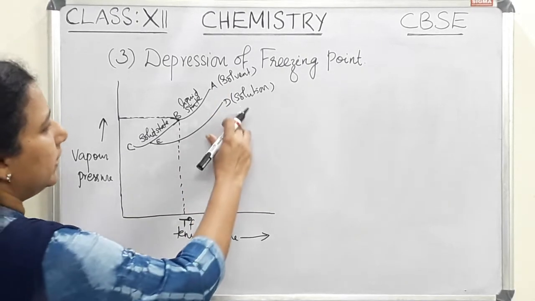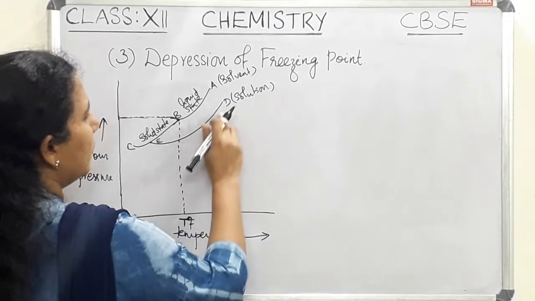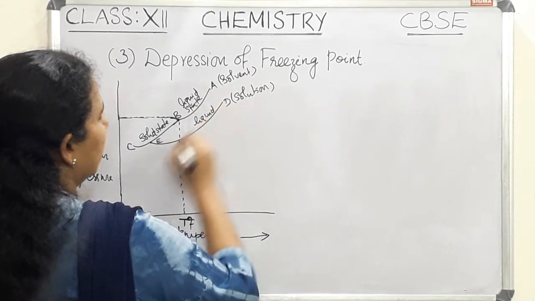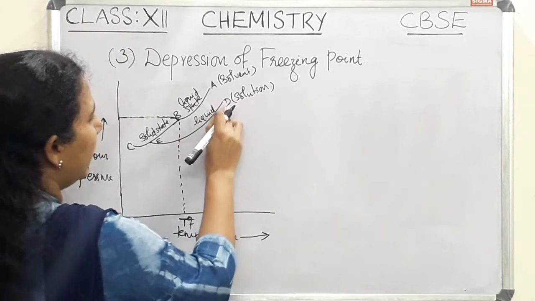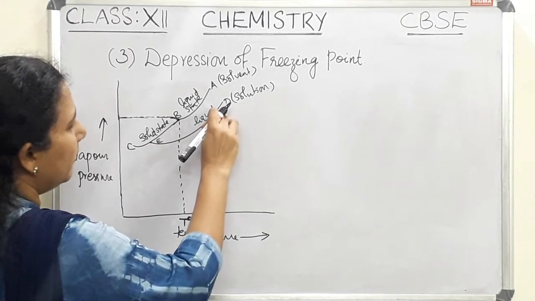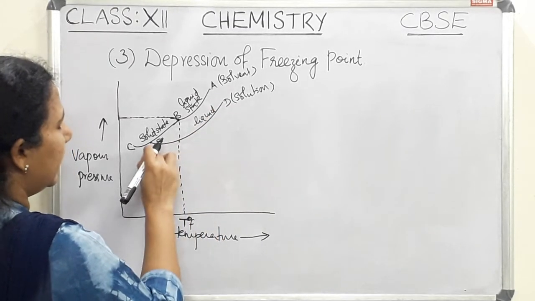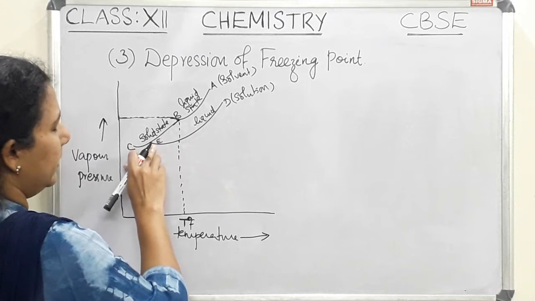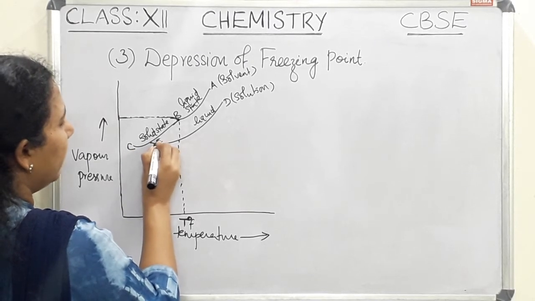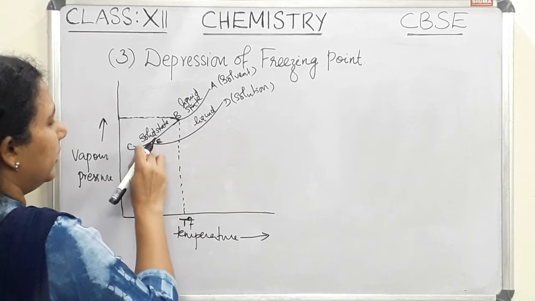Now let us see what is the case with solution. In this case, this is the liquid state. When it changes from liquid state to solid state, or when it solidifies, E is the point where this liquid solidifies.